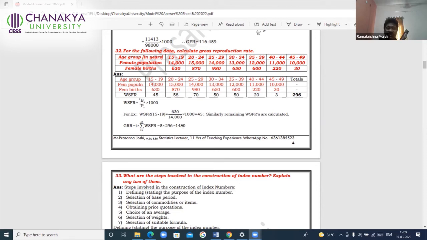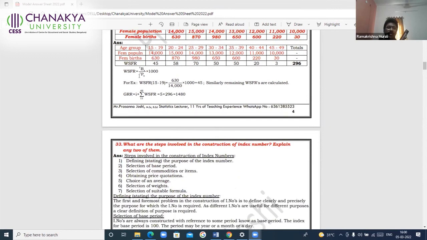It may be asked for 1 and 2 marks also. Comment if GRR is greater than 1, GRR is less than 1, and GRR equal to 1. Greater than 1, population is going to increase. Less than 1, population is going to decrease. And equal to 1, population remains the same. So the formula is required. Please better write it. That's what I told you.